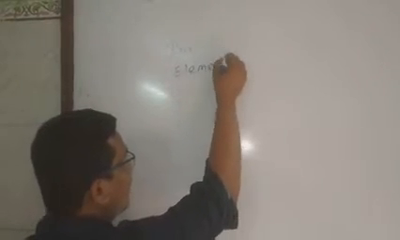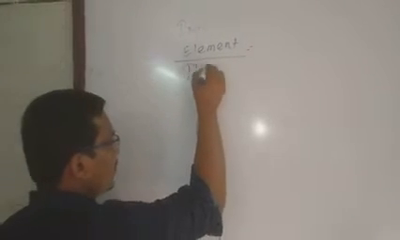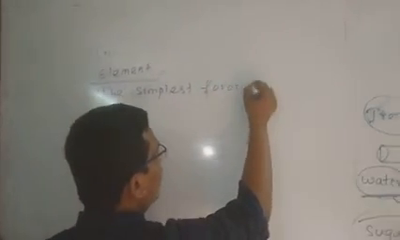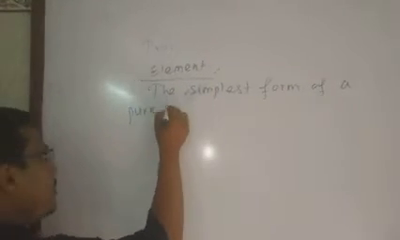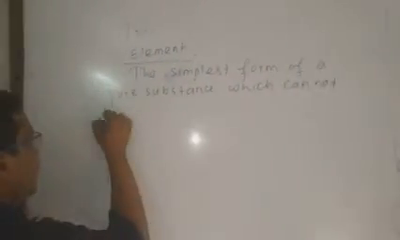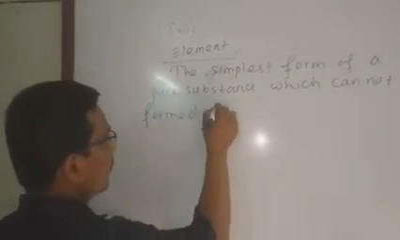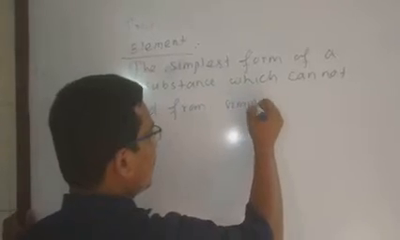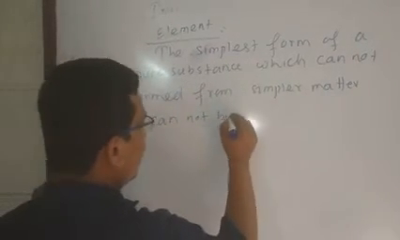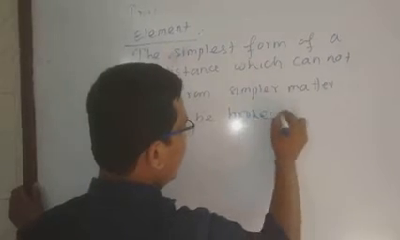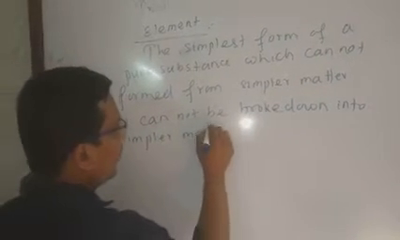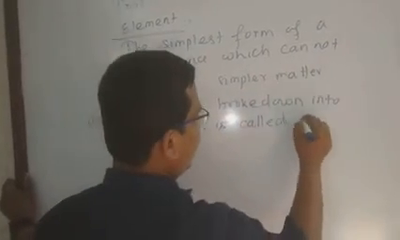If you want to explain the definition of an element: the simplest form of a pure substance, which cannot be formed from simpler matter or cannot be broken down into simpler matter, is called element.